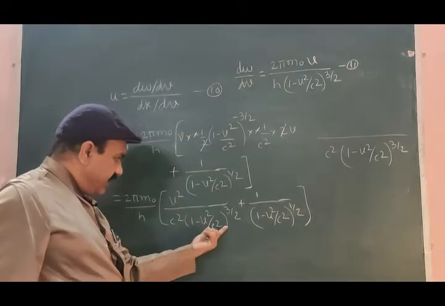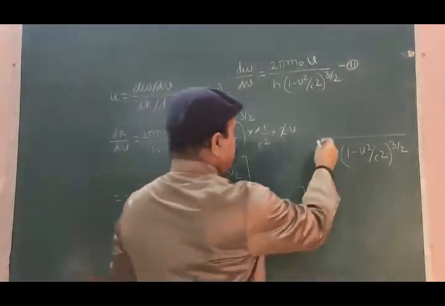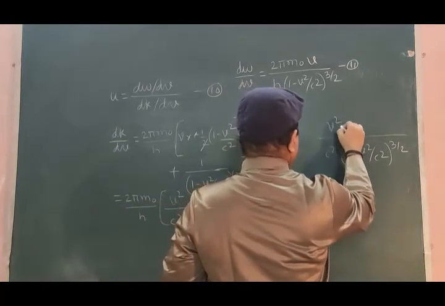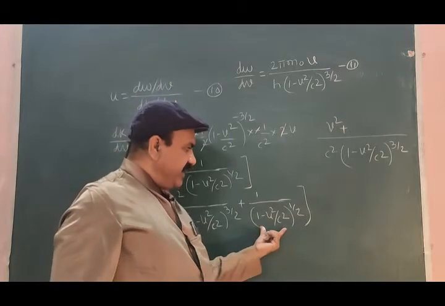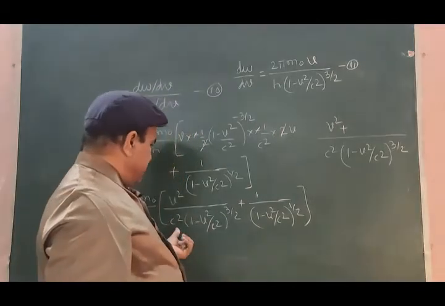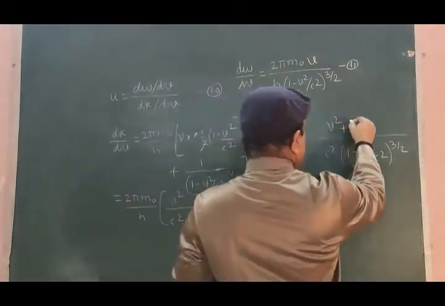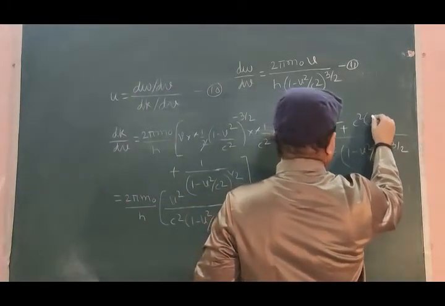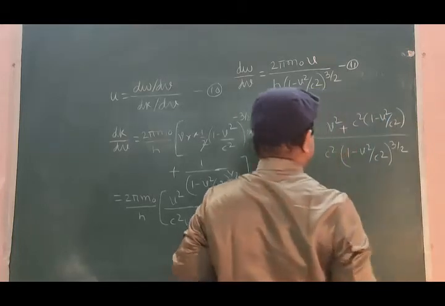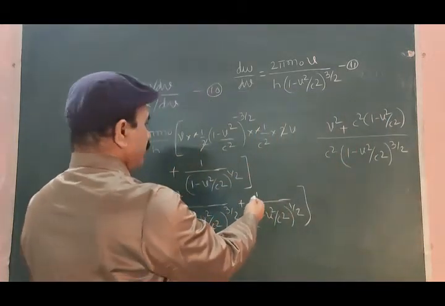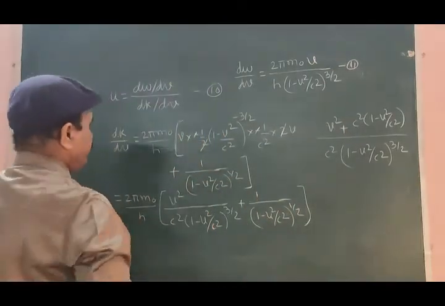LCM divided by this denominator will be equal to 1, so 1 into v square, plus LCM divided by this. What will come? c square into bracket to the power 1, that is c square into [1 minus v square by c square]. So let me put these terms for this square bracket here.